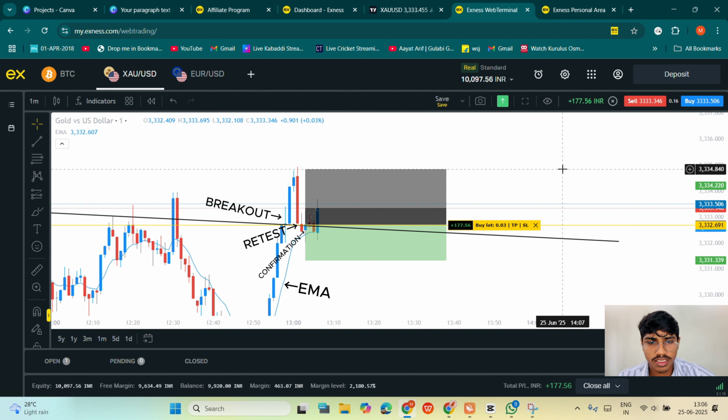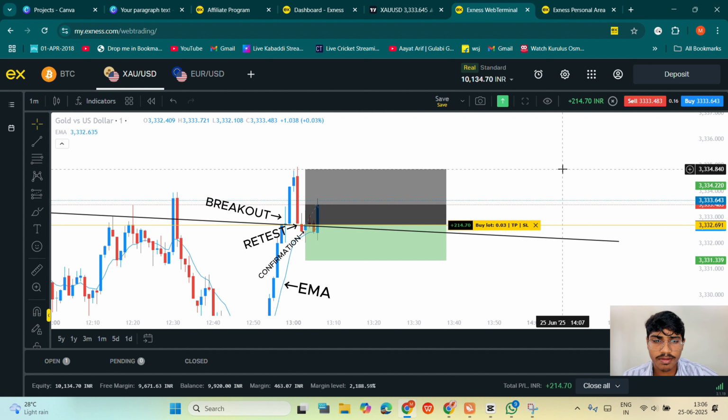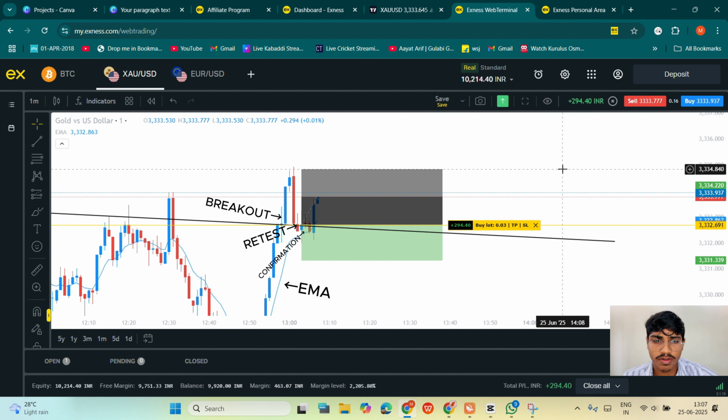So first reason, market has given a breakout and came for retest, and we have a 50 to 60% chance market will move up. And second reason, it touched the EMA line and gave a confirmation candle. This is like an 80% chance market will move. And my SL is below the hammer candle's wick, and my TP is the recent top level. So let's see how it works.